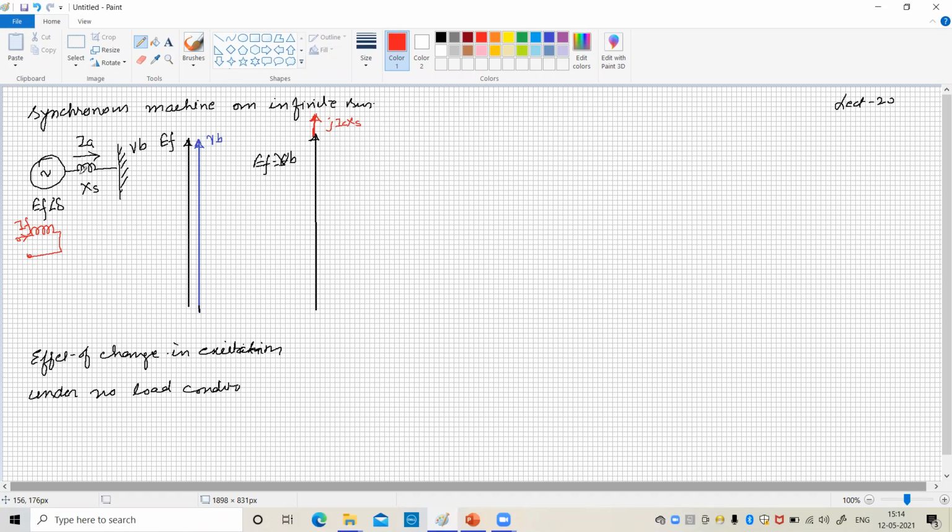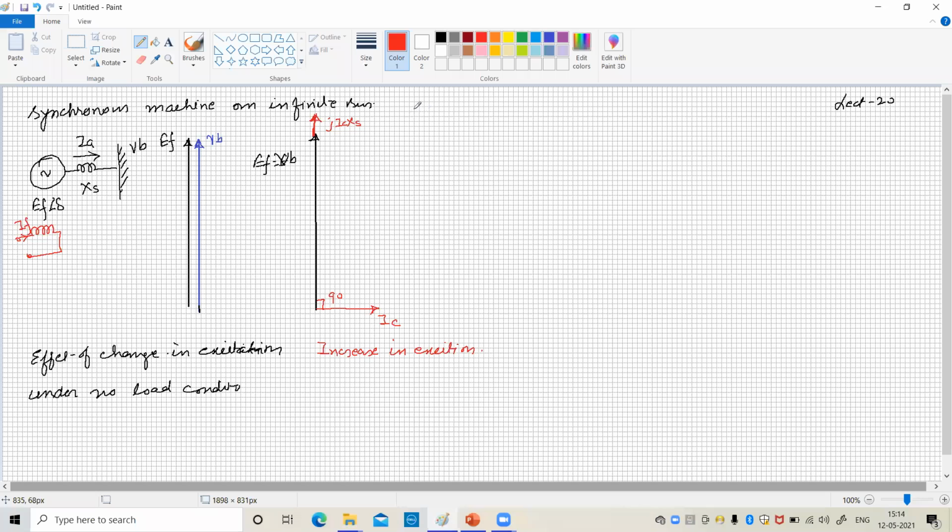Again the reactance is dominantly inductive, and since we have increased the excitation EMF, the current is lagging with respect to the excitation EMF by 90 degrees. This is the current IC, lagging by 90 degrees. This is an increase in excitation. Under such condition, the circulating current or synchronizing current is lagging.